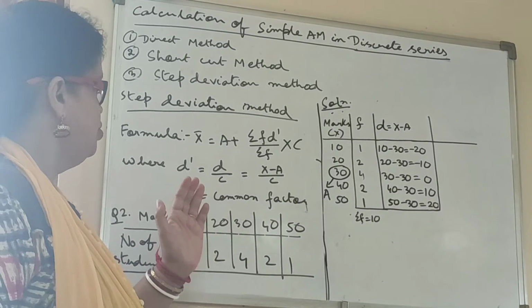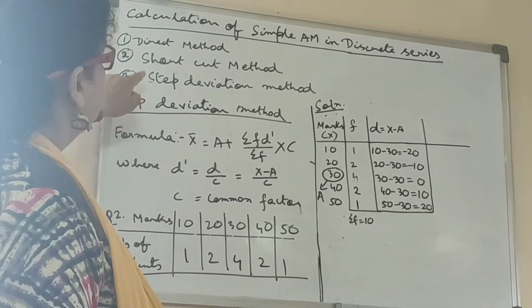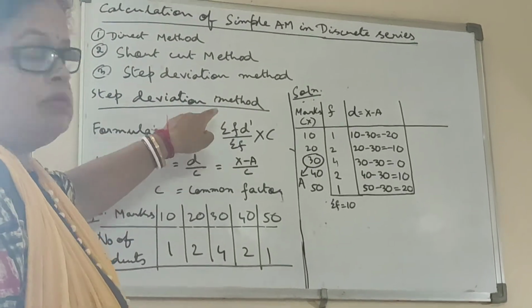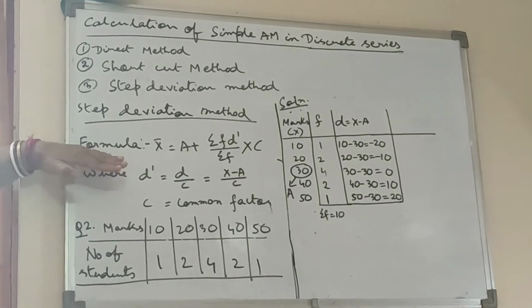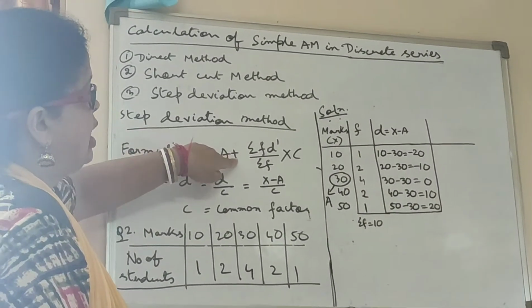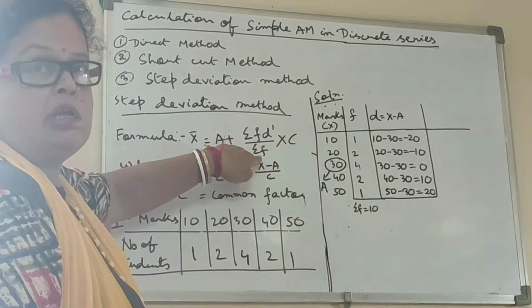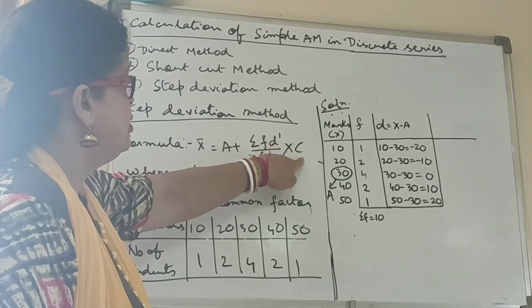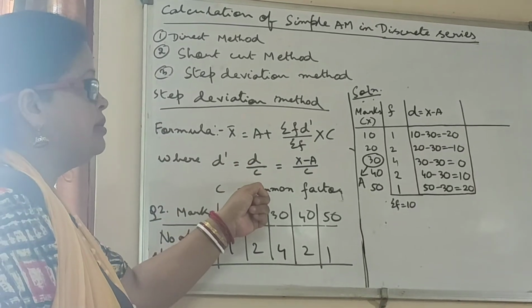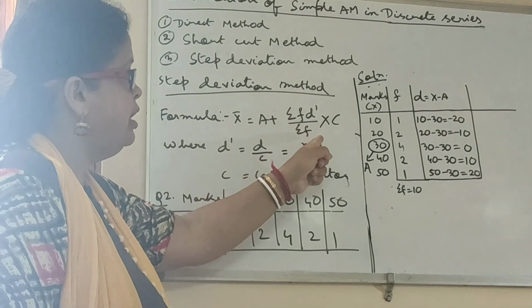Now we are going to solve the same question of the discrete series with the help of this third method, which is step deviation method. What is the formula in step deviation method? The formula in step deviation method, look here, x bar is equal to a plus summation f into d dash upon summation f, into c. Now what is d dash? D dash is d upon c. That means what is d? D already we know that it is x minus a, divided by c.